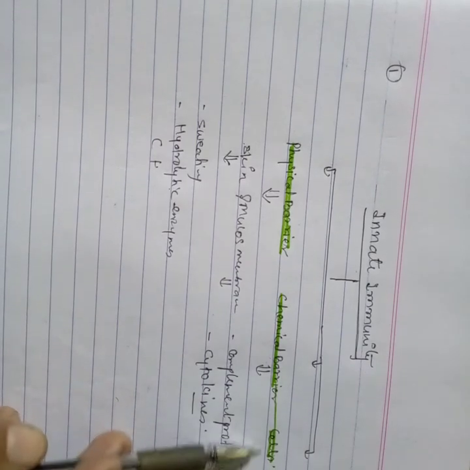These cells are known as the hemopoietic stem cells. These hemopoietic stem cells continuously divide mitotically and produce many different kinds of cells which participate in the innate immunity. Let's talk about the cells involved during the innate immunity.